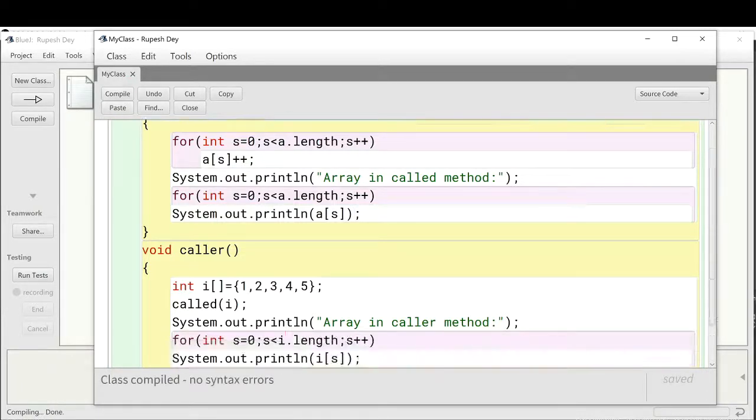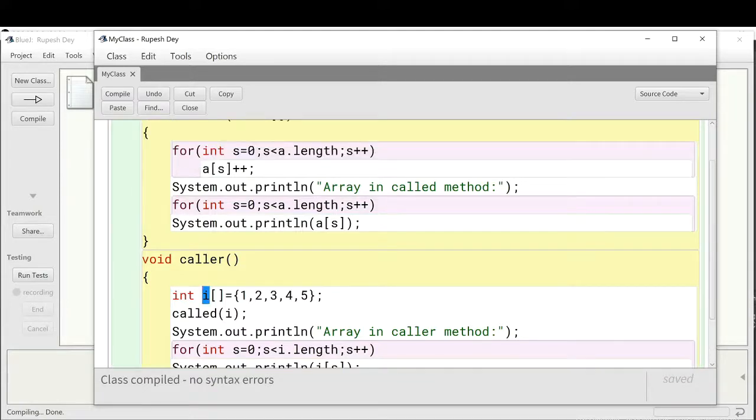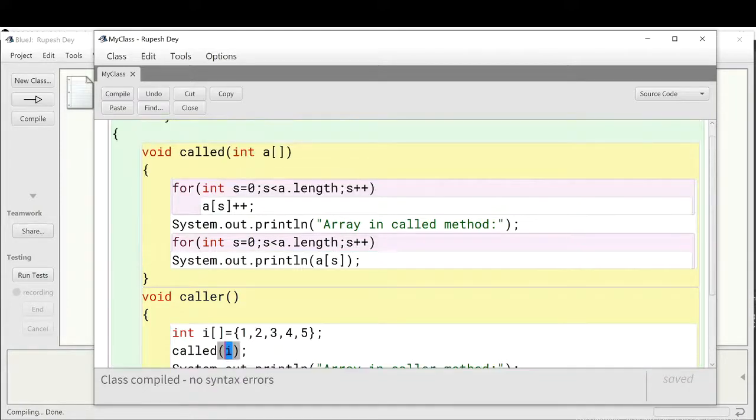No syntax error. Now when we call this caller method after creating the object of this class, the caller method will be executed, and in the first line of the caller method we are creating one array 1, 2, 3, 4, 5 which will be referred by this i reference variable. Then we are passing this i reference variable to this called method. So that means the called method will be called with reference. That means actually we are passing the reference. So this is called pass by reference, and the function is called by reference. That's why it is called a call by reference method.